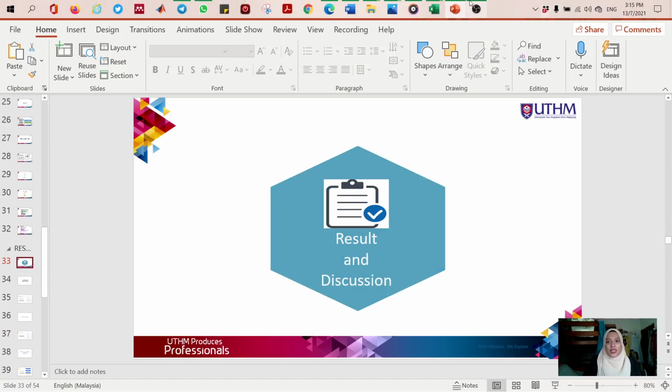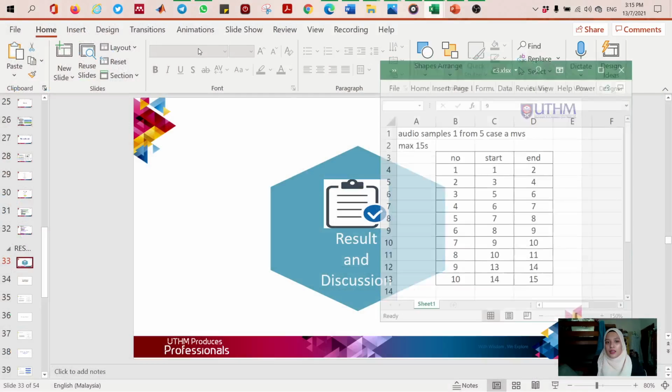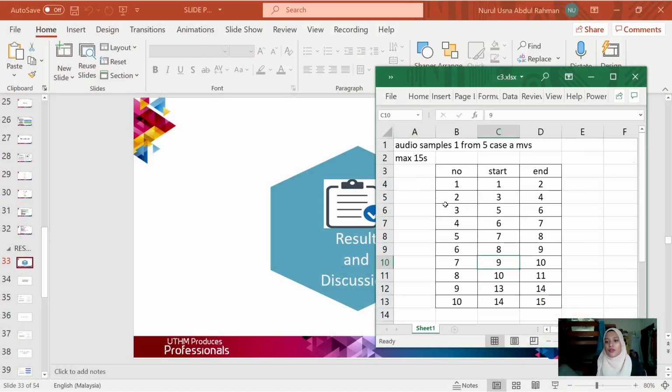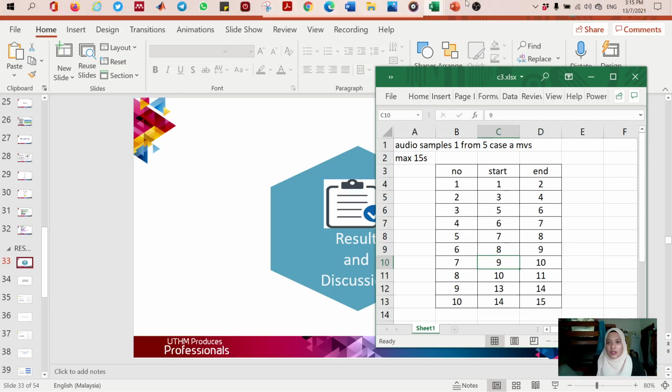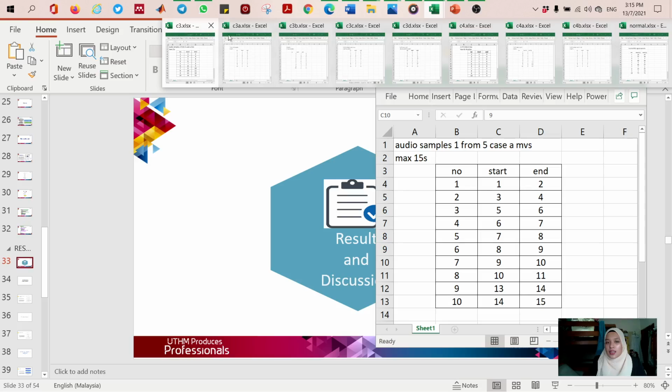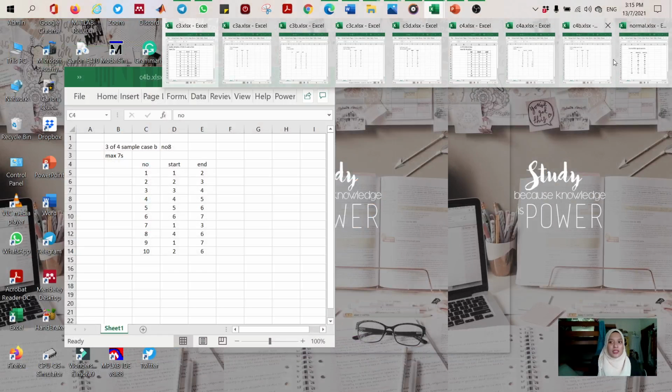So I will show here. We vary the timing, the start and the end. Here for the first sample for case 1, the start and end range differs by 1 second. So I generate 10 Excel files for 10 PCG signals from the source.